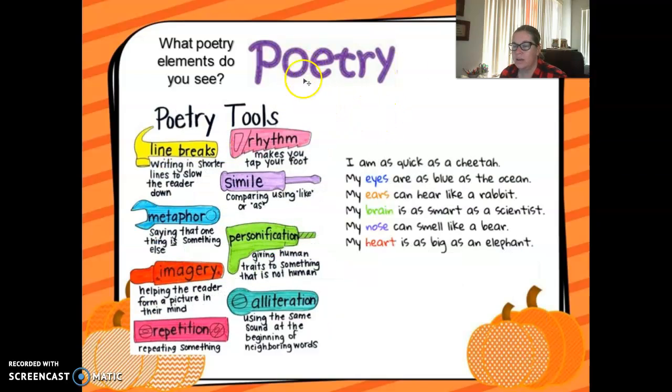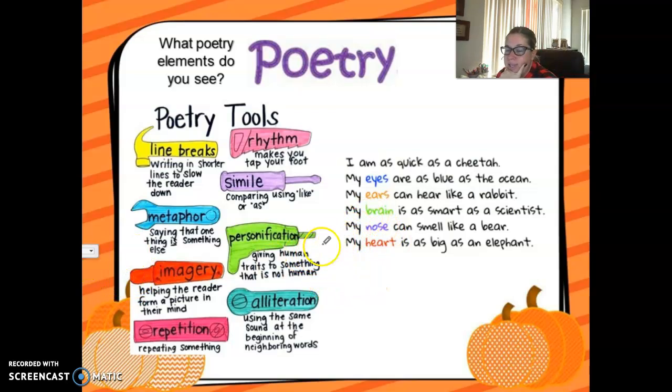All right, here is another one, another poem. I am as quick as a cheetah, my eyes are as blue as the ocean, my ears can hear like a rabbit, my brain is as smart as a scientist, my nose can smell like a bear, my heart is as big as an elephant. All right, pause it and look for some of those tools, and then play when you're ready to go over.